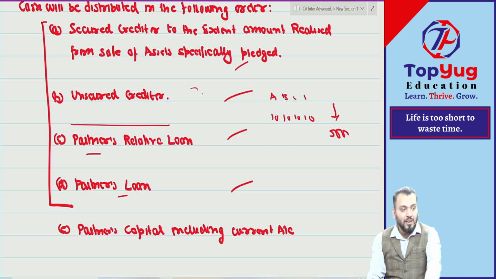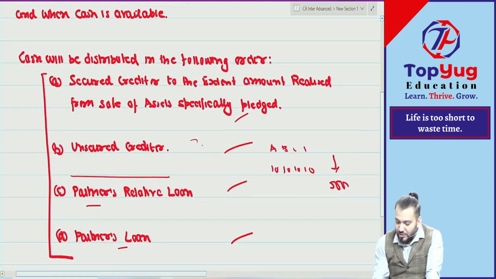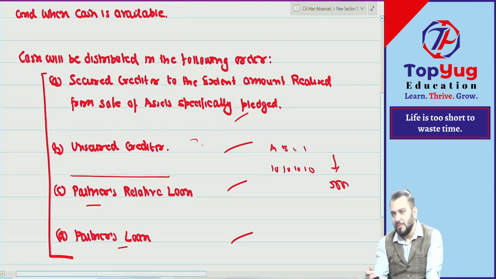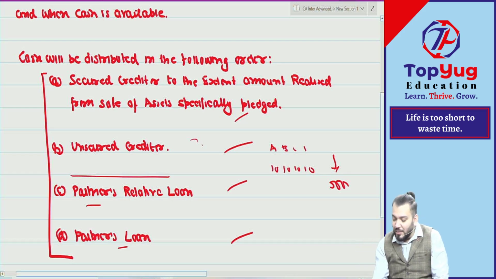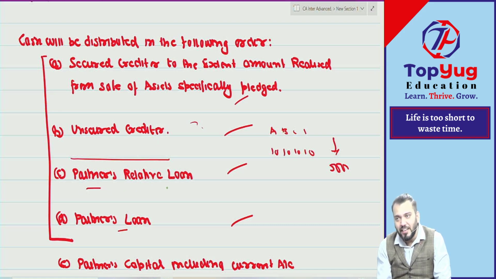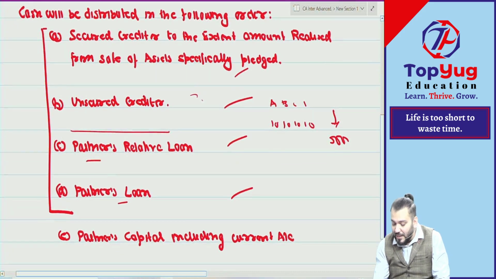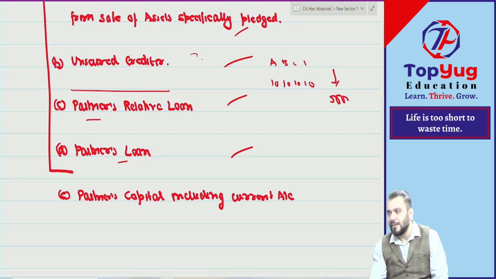Now, what I was discussing is that cash will be distributed in the following order of payment. First, cash will be distributed to whom? Secured creditors, to the extent of the amount realized from the sale of the asset which has been specifically pledged. Then whatever balance is left will be used for payment to unsecured creditors. Then whatever balance cash is left will be used for payment to partners' relative loan and then partners' loan, and then at the end the balance cash will be used for payment to partners' capital including current account.